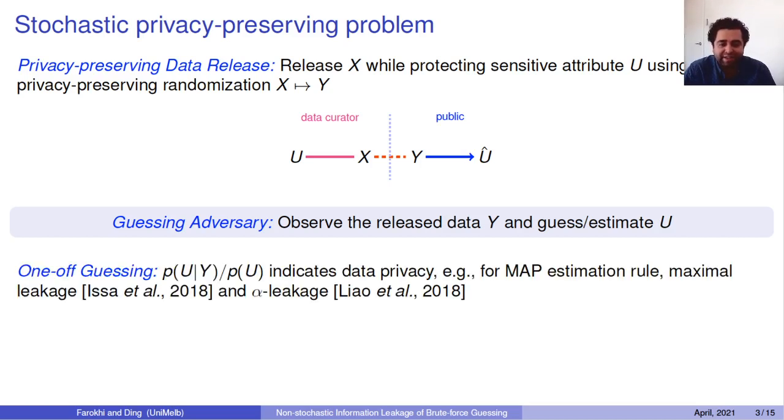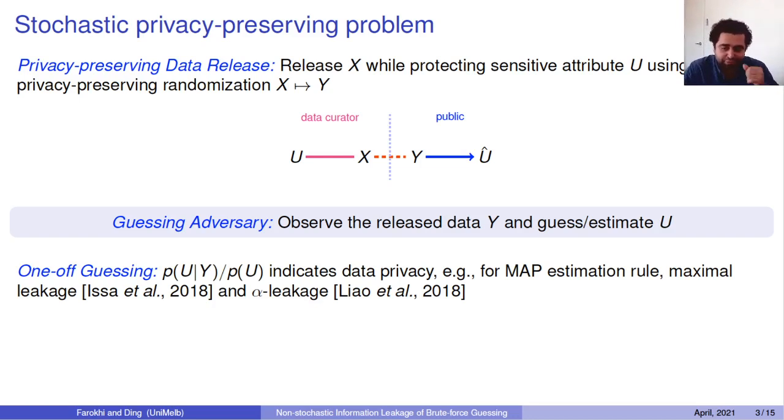In the stochastic case, one-shot guessing has been used before, and people have used the ratio of the conditional distribution with the prior as a notion of data privacy and information leakage. In one-shot guessing, your best estimation rule is a maximum a posteriori estimator, and in that case you can construct the maximal leakage and the more general version, the alpha leakage, for the case where your adversary has only one shot at guessing correctly, and you want to understand the probability of that correct guess.